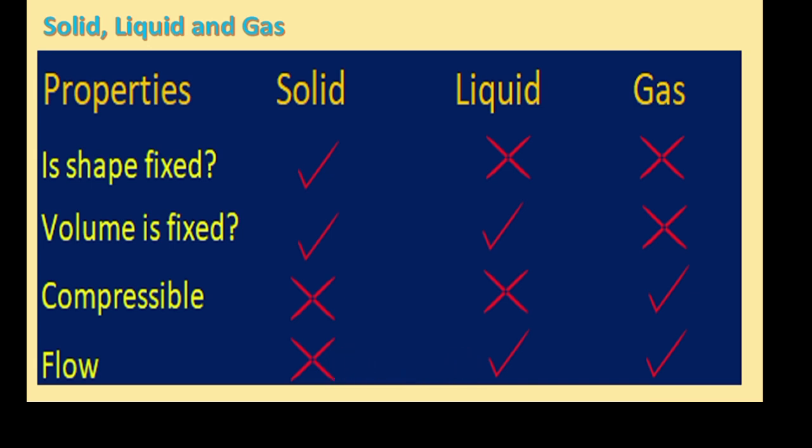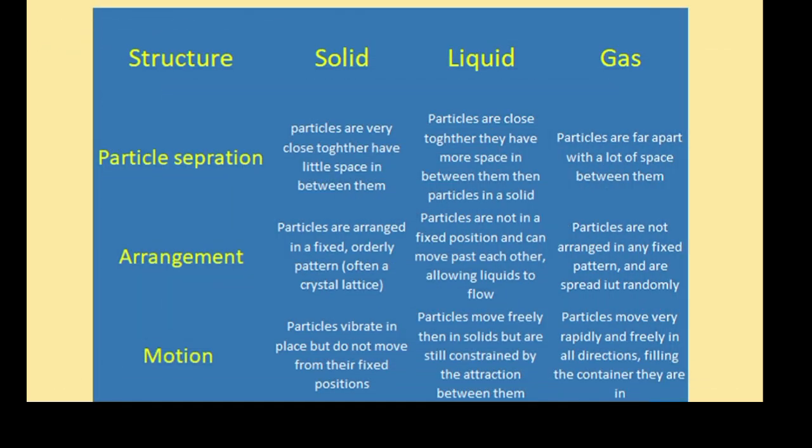Now heading to liquid. Is liquid shape fixed? No, liquid poured into any container takes the container's shape, unlike solid, so its shape is not fixed. Liquid volume is fixed. Liquid is not compressible just like solid. Liquid can flow. Gas shape and volume is not fixed. On the other hand, gas is compressible and can flow.